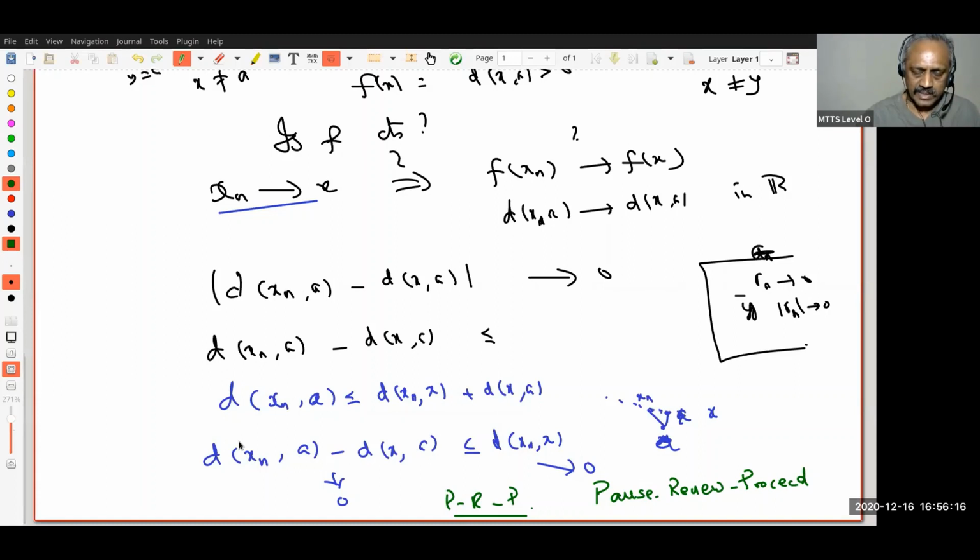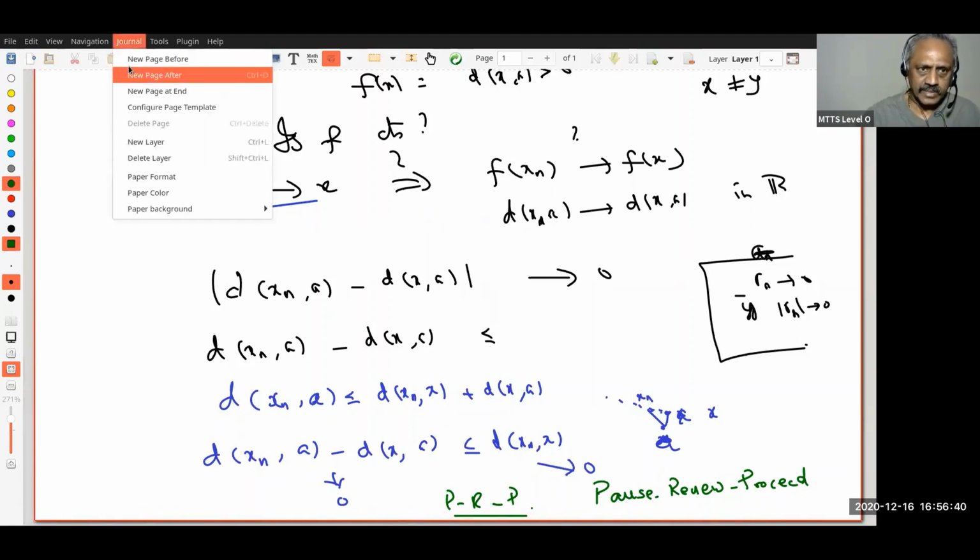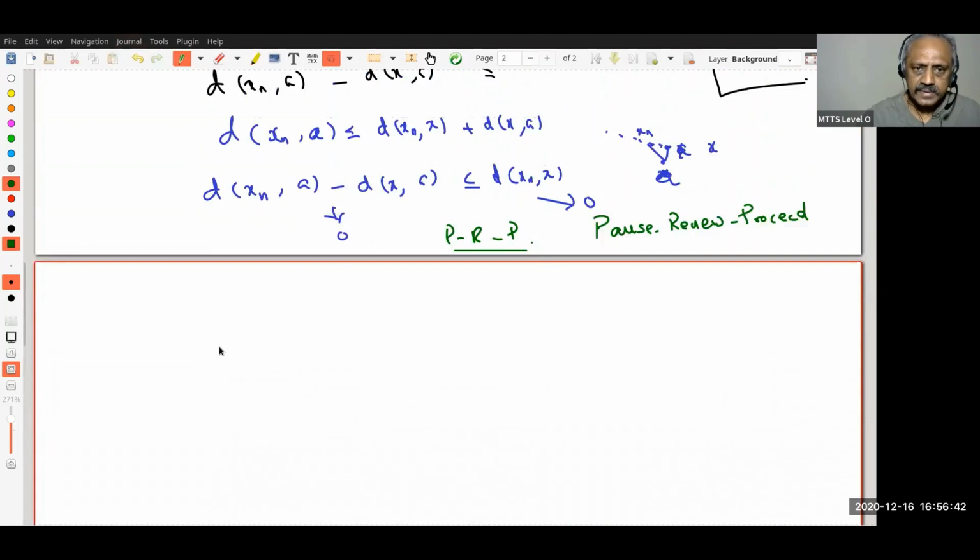But why is that less than epsilon? That's because of this. Because x_n converges to x. Therefore, for the epsilon, there is a capital N, so that for all small n greater than or equal to capital N, d(x_n, x) is less than epsilon. Therefore, for all n greater than or equal to N, this is less than epsilon. Do you understand? Am I going fast? Okay. Right.